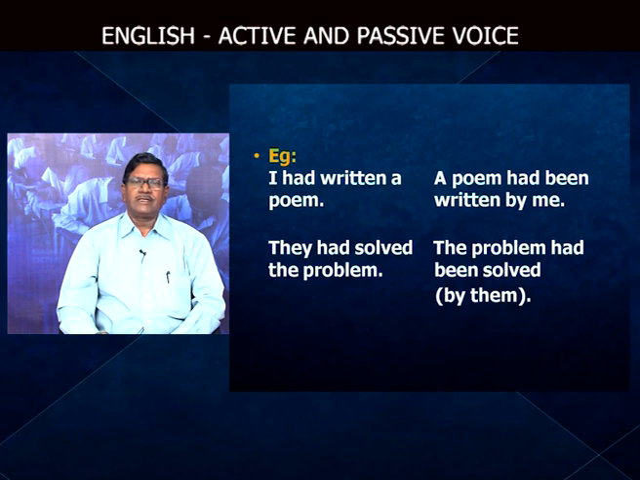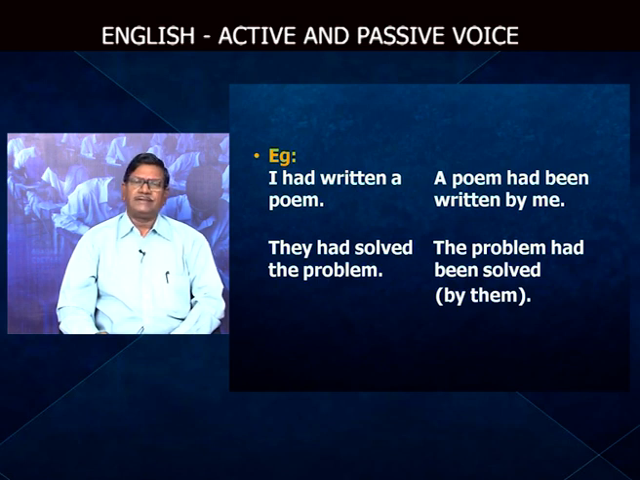Then when it is converted into passive voice, the verb becomes had, and in place of the past participle of the verb, be comes. Be becomes been, and the main verb becomes the past participle form. It takes past participle form again. The verb taking past participle form in passive voice is the common characteristic.